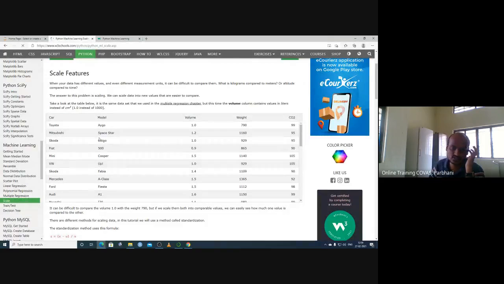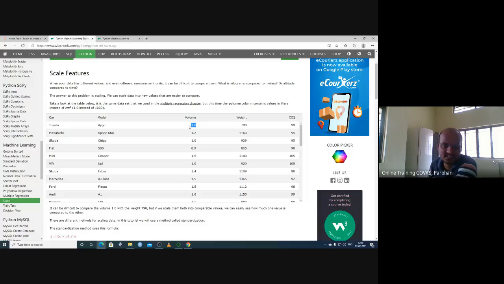So scale. When we say this is a car data model, volume, weight, and CO2, the volume data cannot be compared directly on the same scale. Comparing 790 weight with 1160 weight is reasonable. But if you are comparing 790 with 1 liter of volume, that is nonsensical.